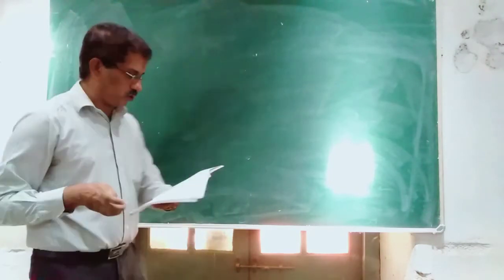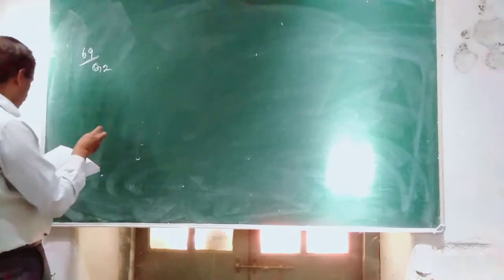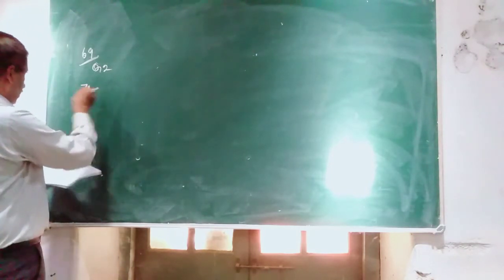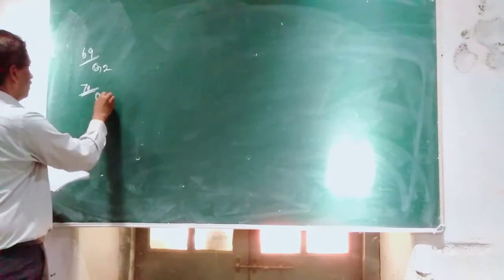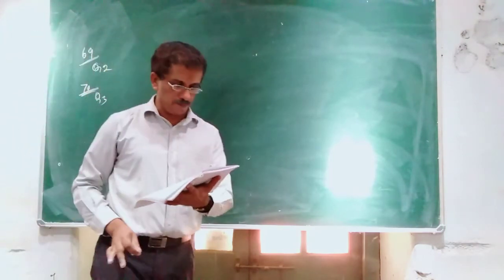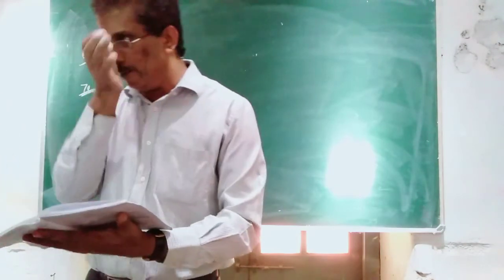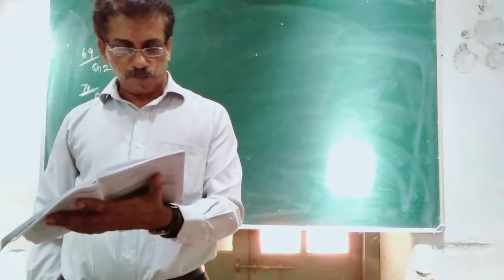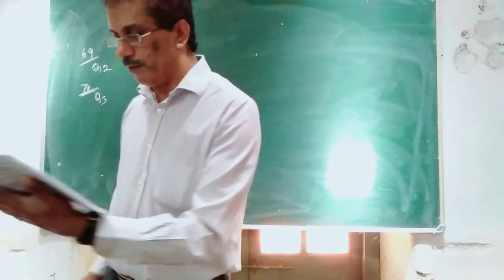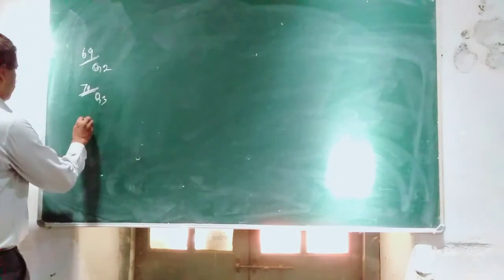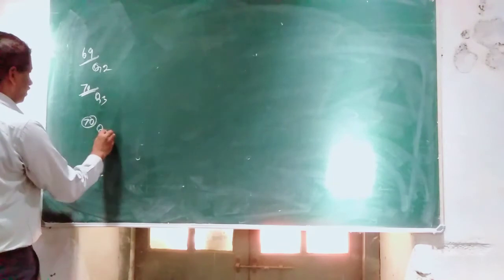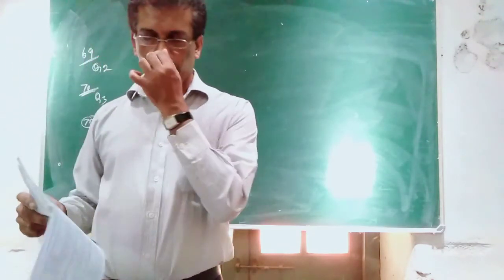Next, the third question: page number 70, question number 3. You are supposed to do it at home, similar to the first problem or second problem. Thereafter, question number 5 on page number 70. These are the problems you are supposed to work out at home.